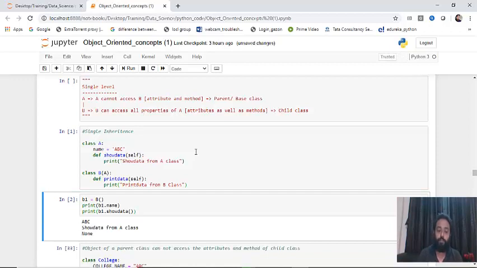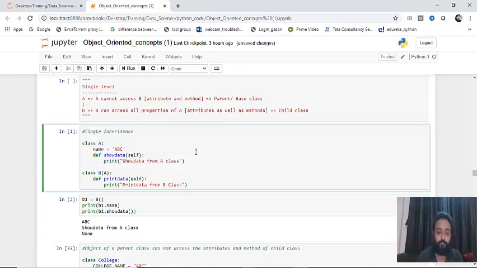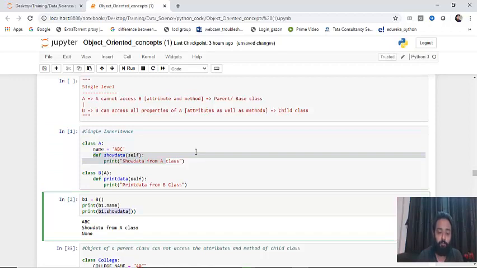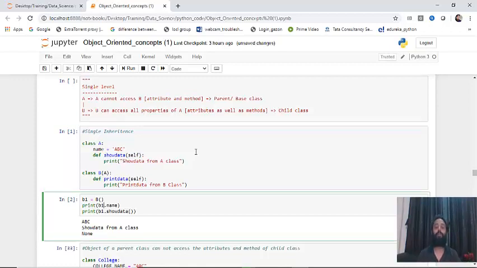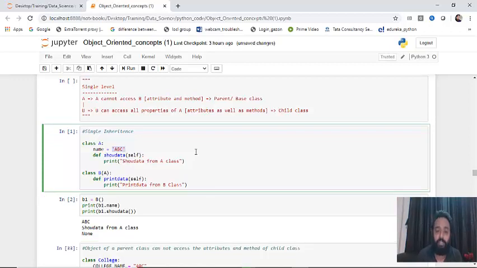When you run this, b1.show data shows you "show data from A class", and then b1.name gives you the value of what exactly has been assigned to the ABC attribute.